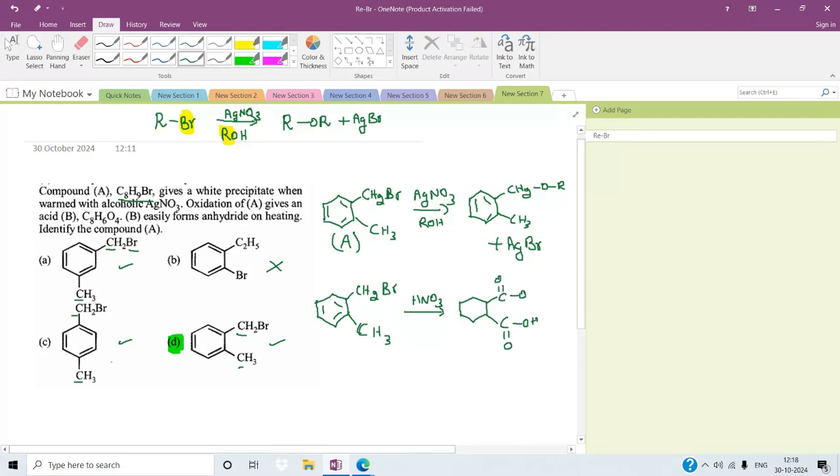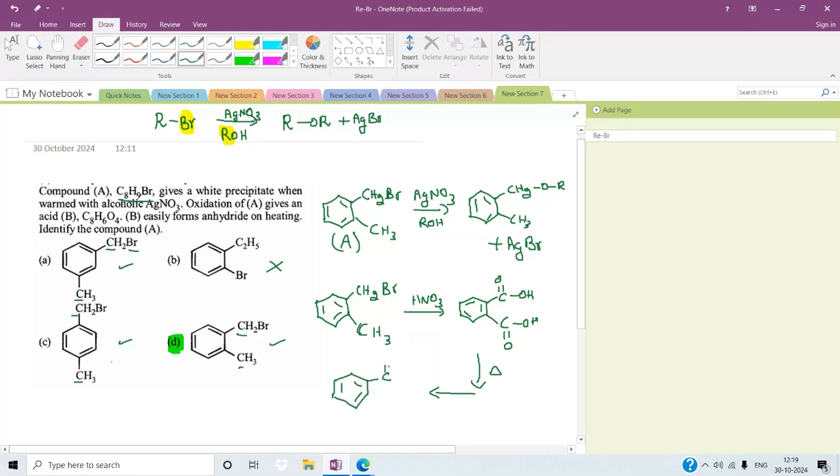The others will be removed as carbon dioxide and H2O. So it will be converted into COOH. Now, if we heat this, what will happen? We will get the compound in anhydride form.